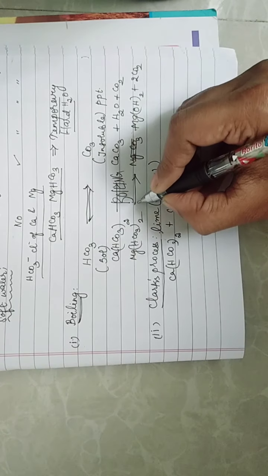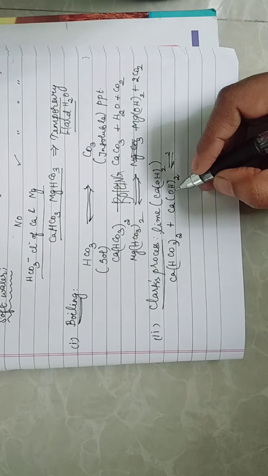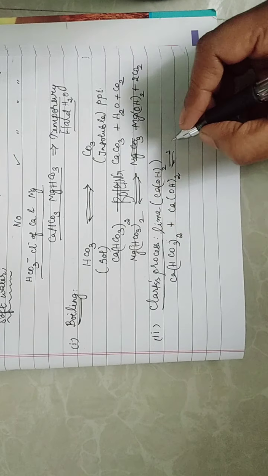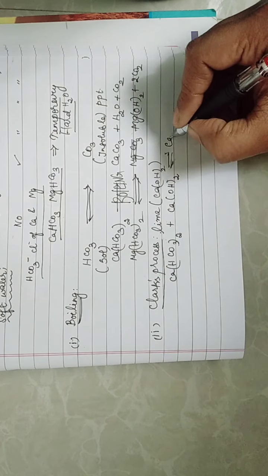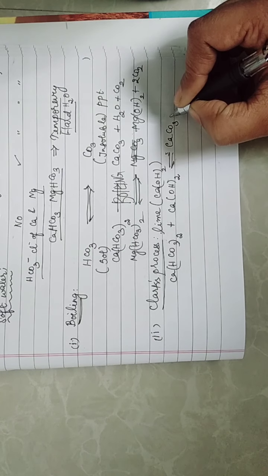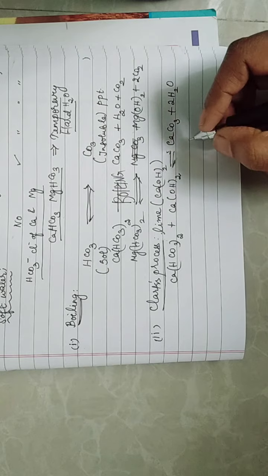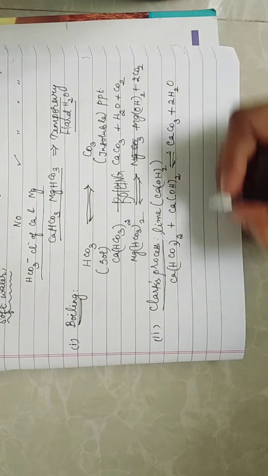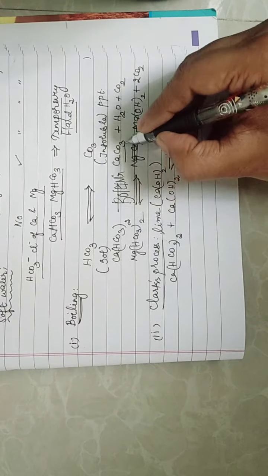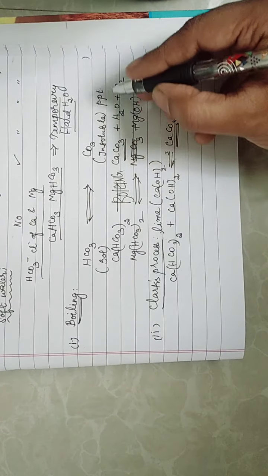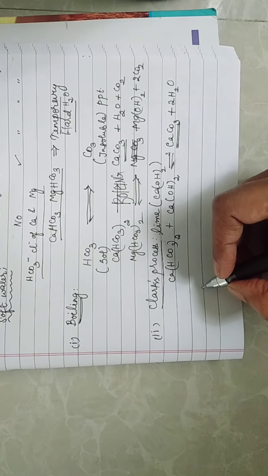When I add calcium hydroxide to calcium bicarbonate, I get calcium carbonate. This calcium carbonate is precipitated and can be filtered. Here also you get calcium carbonate, an insoluble precipitate that is easily filtered.